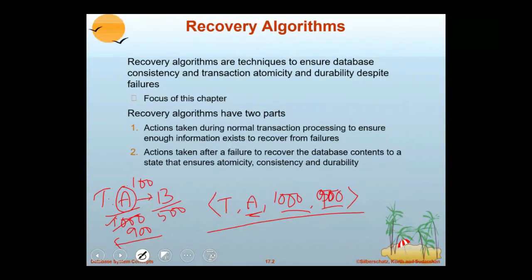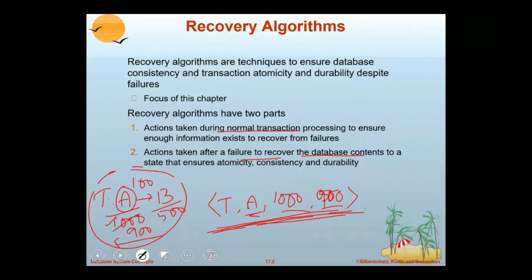So this action is to be taken during normal execution of the program. During execution of the transaction, this information is to be stored in the database system. After a failure occurs, this information is again used to recover the database contents.